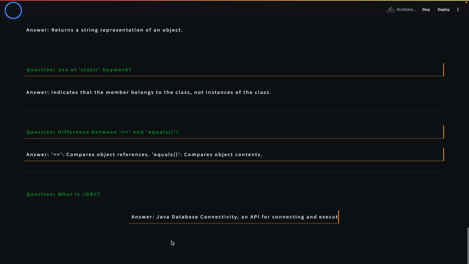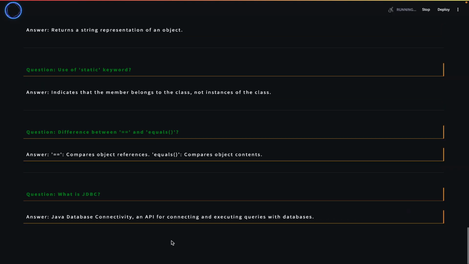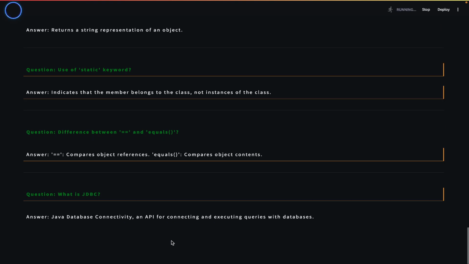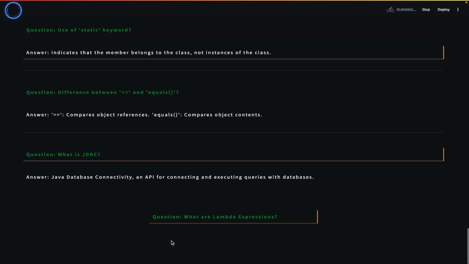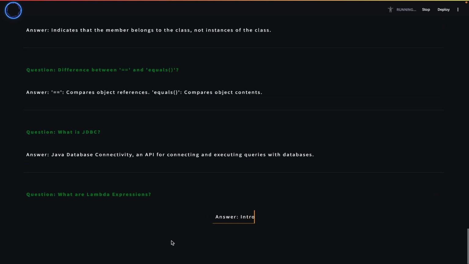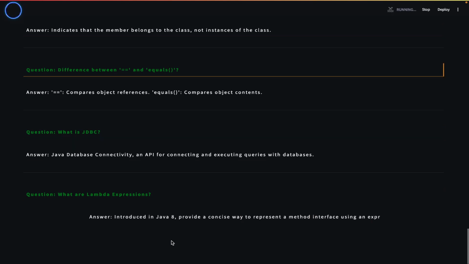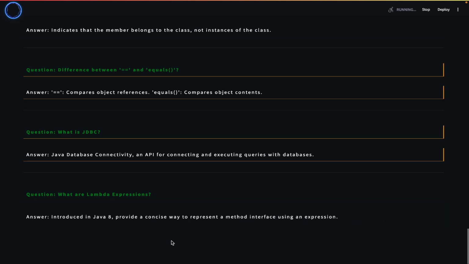Java Database Connectivity, an API for connecting and executing queries with databases. What are Lambda expressions? Introduced in Java 8, provide a concise way to represent a method interface using an expression.